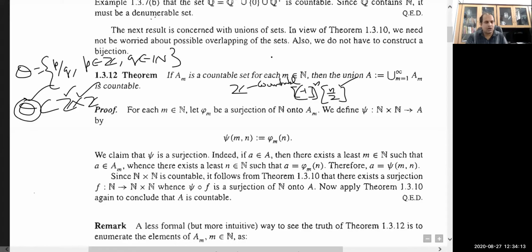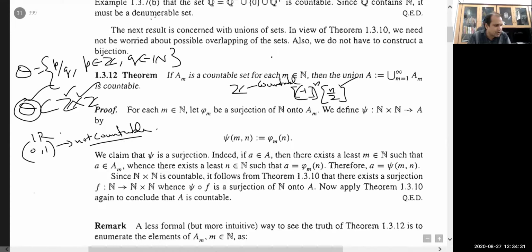Now revise that, and do this: how to prove that the open interval 0-1 is not countable. Do it, I will discuss it tomorrow. Prove that the open interval 0-1 is not countable, the set of real numbers is not countable, and the collection of all sequences of 2 or more than 2 elements. This set S is equal to the collection of all those sequences a_n, where a_n is equal to 0 or 1. I will prove tomorrow. We will discuss that all those collections of sequences are not countable, or non-denumerable, or non-enumerable.